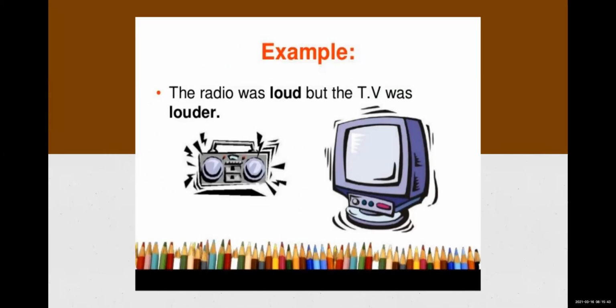Another example: the radio was loud but the TV was louder. So how are we making this? Two objects are there again. In the positive degree we don't have two things, keep in mind the difference. In the positive degree we have only one thing, and in comparative we have two things. In any sentence, there are two persons or two objects.